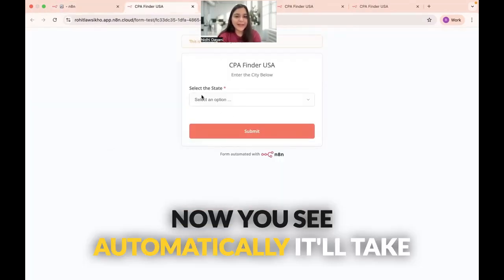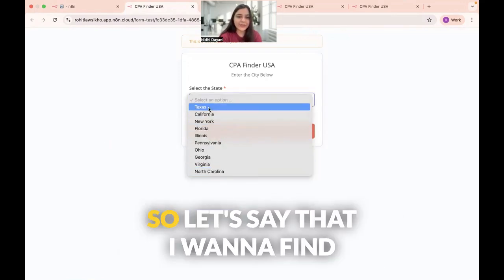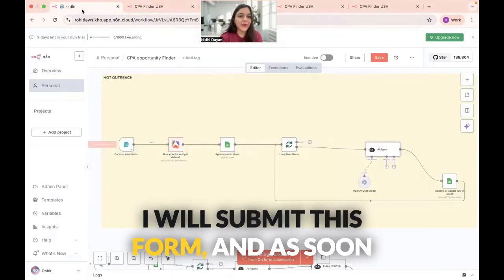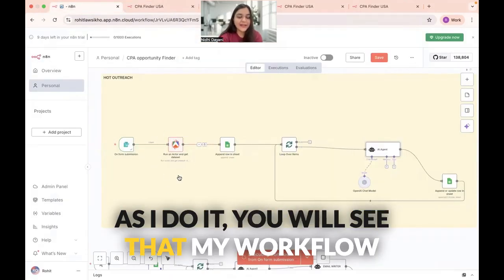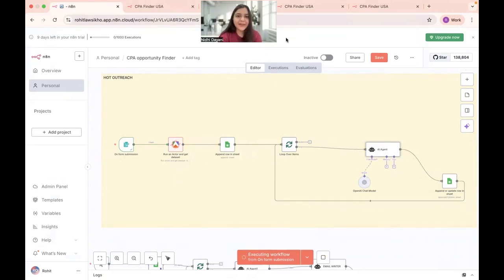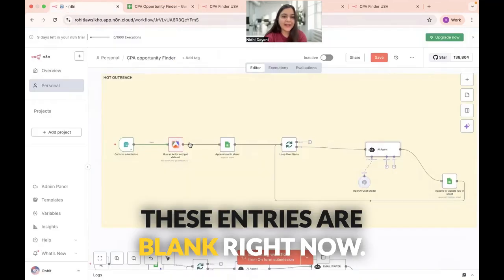Now you see automatically it will take me to my Google form. I can just choose any state in the US. So let's say that I want to find CPAs in Texas. I will submit this form, and as soon as I do it, you will see that my workflow is live and running. Let's open the sheet and you can see that these entries are blank right now.